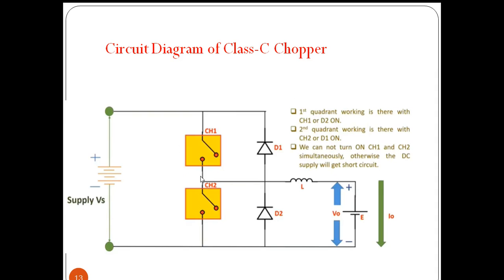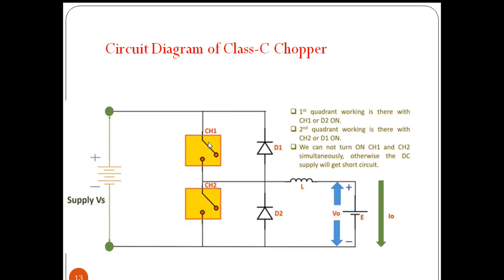This is the circuit diagram for class C chopper. First quadrant working is there with CH1 and D2 on. So it is working in the first quadrant, that is, voltage is positive and current is positive.